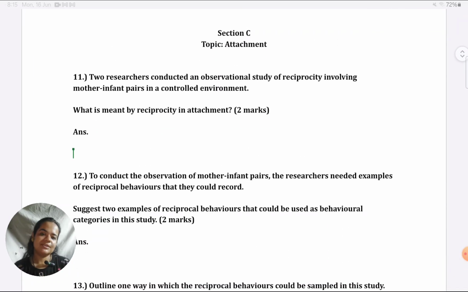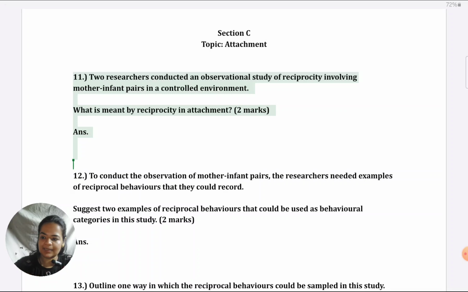So first we come to section C, attachment. Let's look at the first question. I'll just read it out. Two researchers conducted an observational study of reciprocity involving mother-infant pairs in a controlled environment. What is meant by reciprocity in attachment?